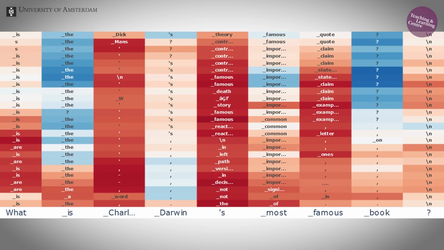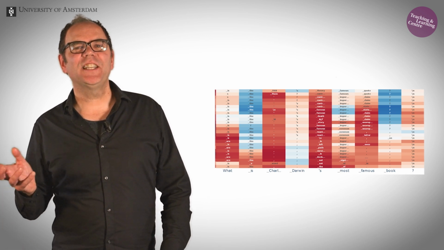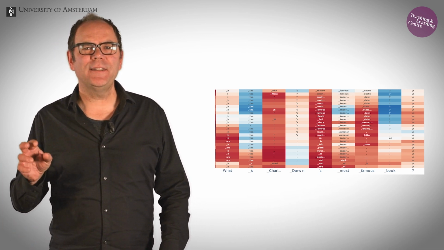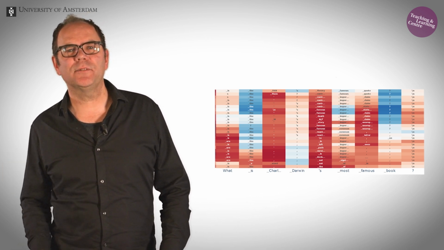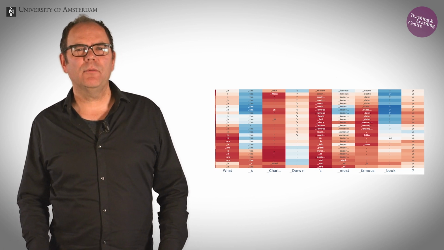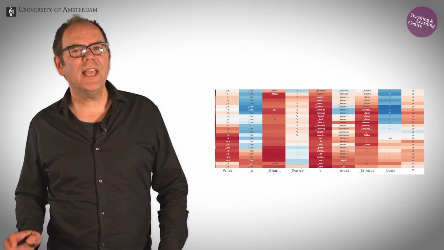All the other columns are worth a look too. They are crucial for the proper functioning of the large language model, as we will see later. But their predictions are not really used, because I, as a user, have already typed in the entire question in my prompt, as well as the start of the answer, Darwin wrote. So let's have a look at what happens when the large language model is asked to take over and answer my question.